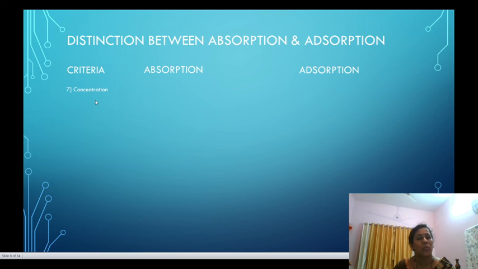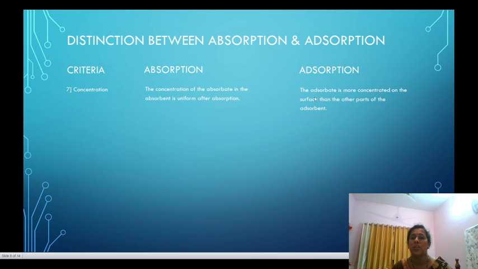Next point, concentration. In absorption, the concentration of the absorbate in the absorbent is uniform after the absorption. That is, after absorption, the concentration throughout is uniform. While in adsorption, the adsorbate is more concentrated on the surface than in the other parts of the adsorbent.